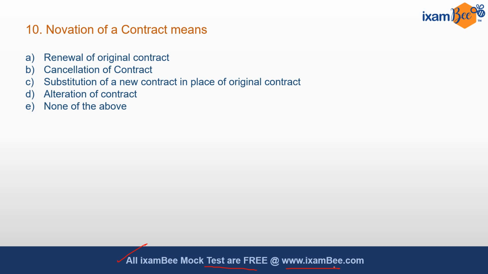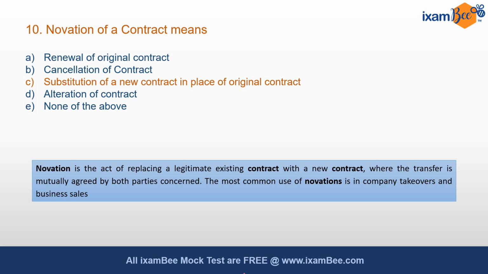Novation of contract means renewal of original contract, cancellation of contract, substitution of new contract in place of original contract, alteration of contract, none of the above. The correct answer is substitution of new contract in place of original contract. Novation is the act of replacing a legitimate existing contract with a new contract where the transfer is mutually agreed by both the parties concerned. The most common use of novation is in company takeovers or business sales.